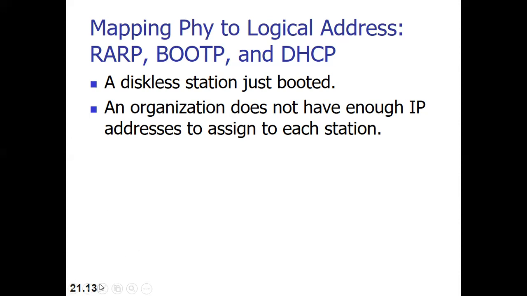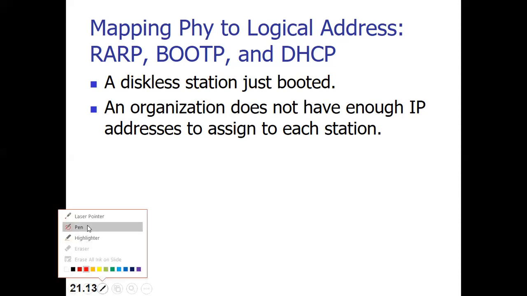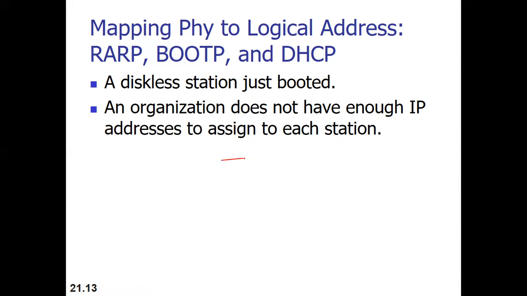What can happen if there is only a single RARP server? It may be possible that there can be a lot of traffic on this server. So what we can do is have multiple RARP servers, where the request will go to these multiple RARP servers.